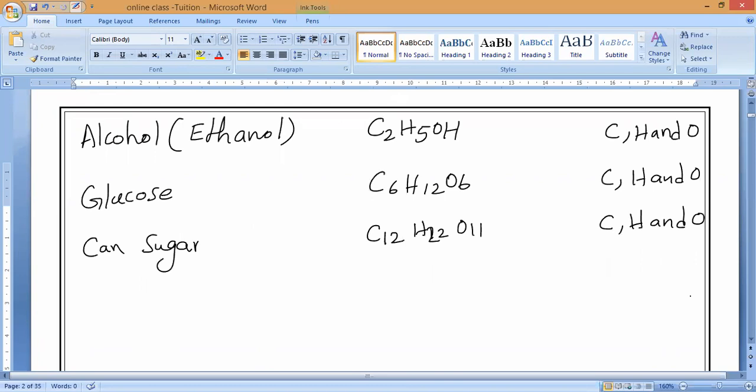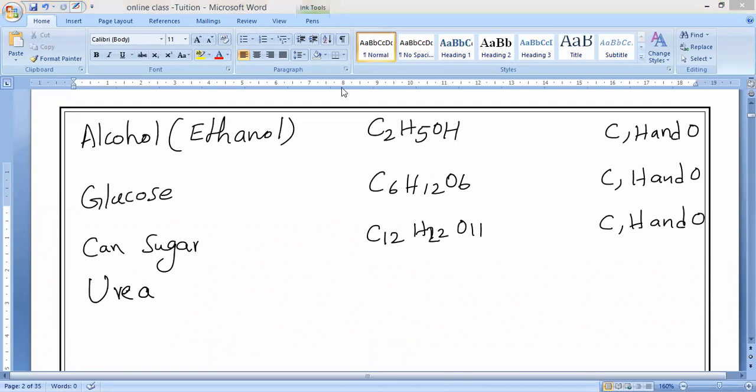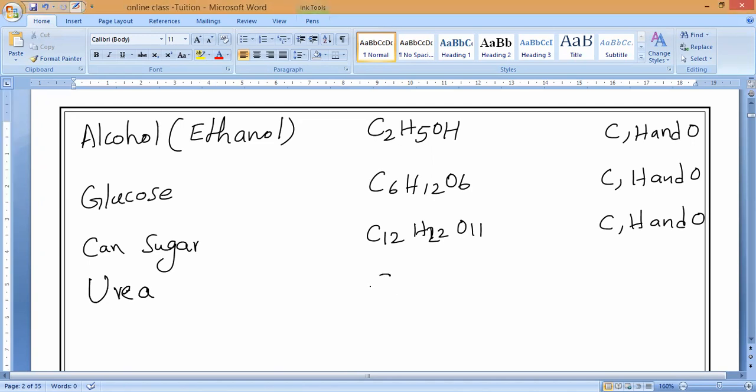Next, a very important formula, the last formula, called urea. Remember this. One of the uses of ammonia, guys: we can use ammonia in the manufacturing of urea. Remember. Urea contains CO, NH2 twice. This is the formula. So the elements present are C, O, N and H. This is the urea formula.